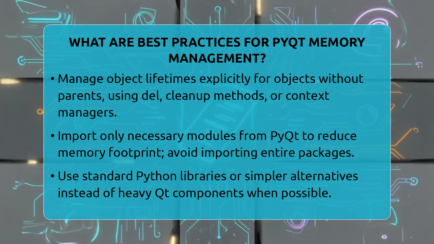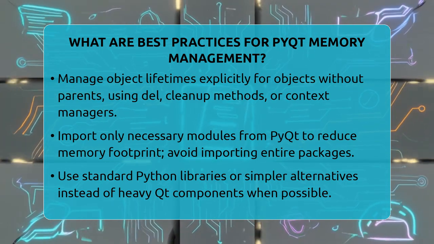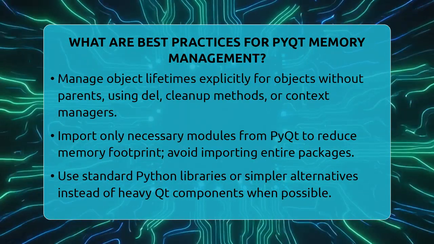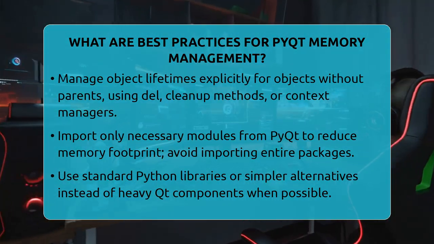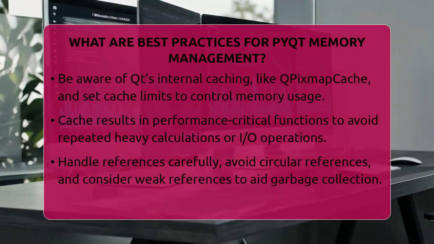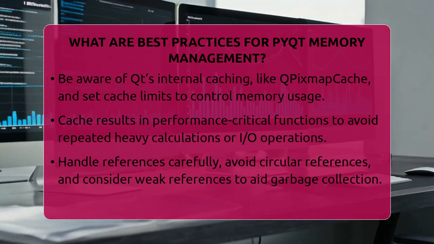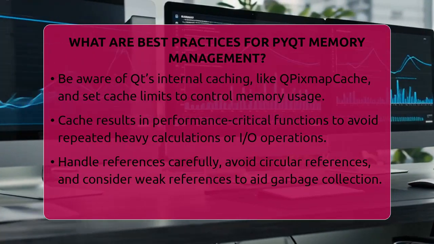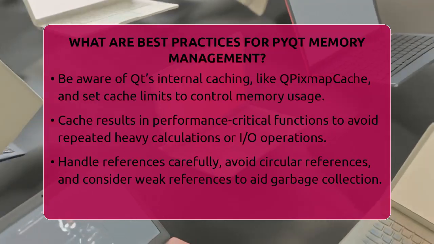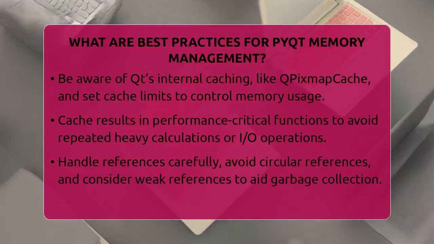Be aware of Qt's internal caching mechanisms. For example, Qt caches images using the QPixmap cache to speed up rendering. However, this cache can hold onto images even after you delete the QPixmap objects. To control this, you can set cache limits with QPixmapCache.setCacheLimit. Remember that deleting a QPixmap does not always free the memory immediately because of caching, so manage cache size carefully.